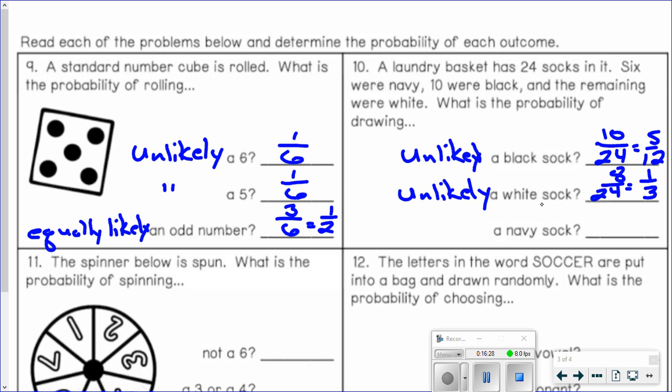All right, navy sock. So how many navy socks are there? There were 6. So that's 6 out of 24. Simplify that, and you get 1/4. And that again is unlikely.